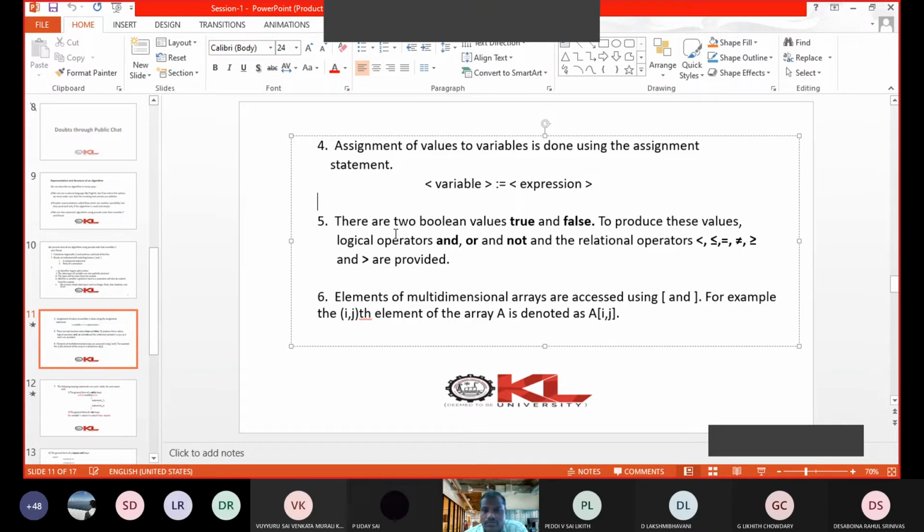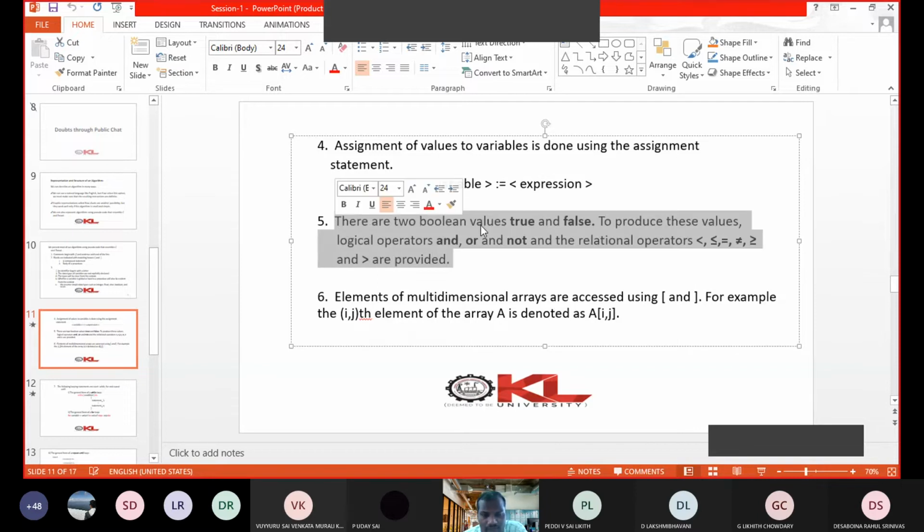Okay. Now we use some Boolean variables like true or false. We use normal relational operators like less than or equal to, not equal to, greater than or equal to. All these relational operators are used while writing our algorithms. We also use some logical operators like and, or, not.